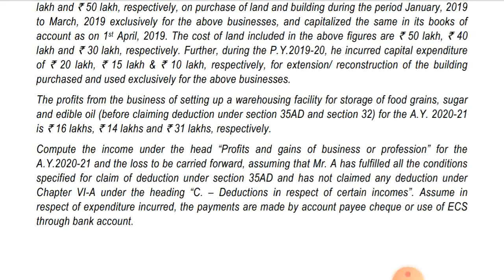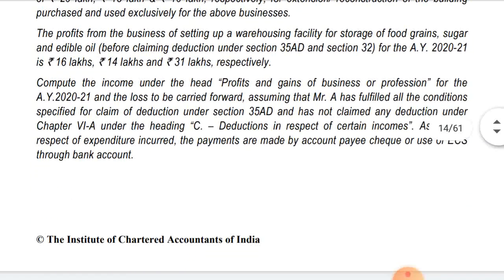Okay, assume in respect of expenditure incurred, the payments are made by account payee cheque or use of ECS through bank account. So it is mandatory that whatever capital expenditure you incur in respect of the specified business mentioned in section 35 AD, you have to incur the expenditure only through a bank account. If you are making a payment exceeding rupees 10,000, then you have to make the payment via account payee cheque, account payee bank draft, use of electronic clearing system or any other prescribed mode. Okay, so let's move to the solution. Hope you have understood this one.